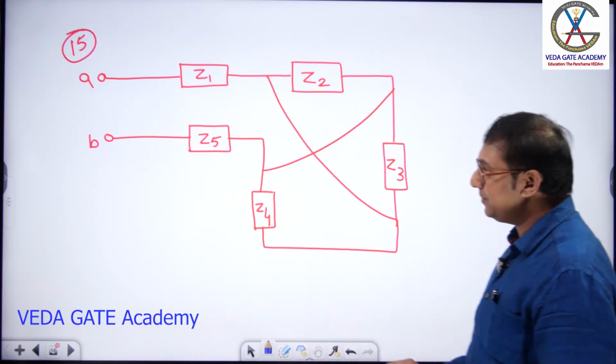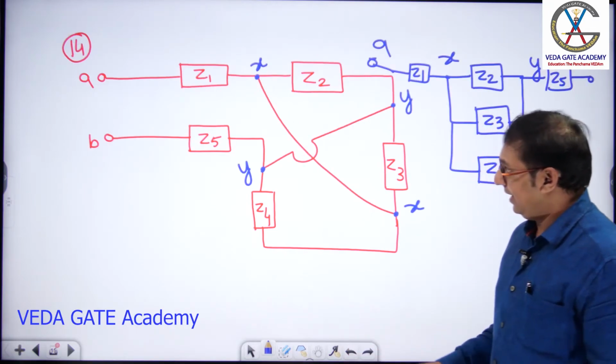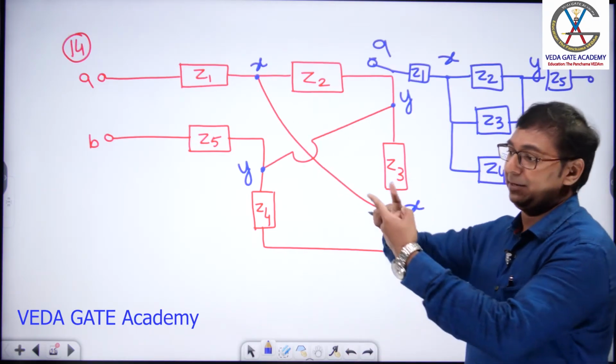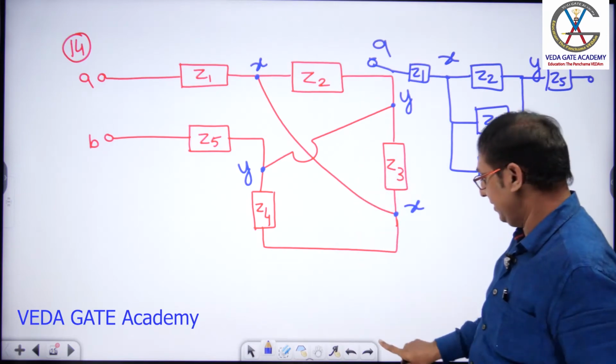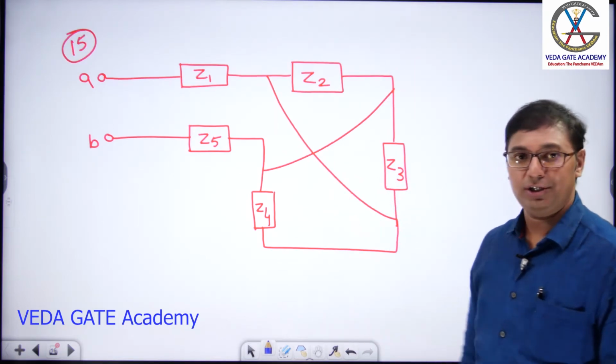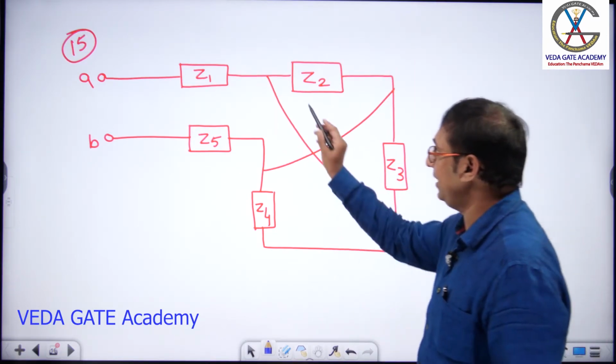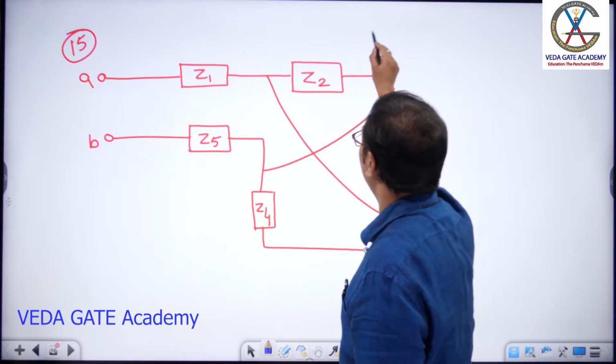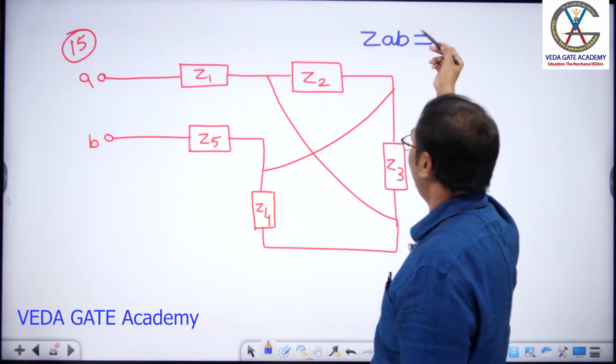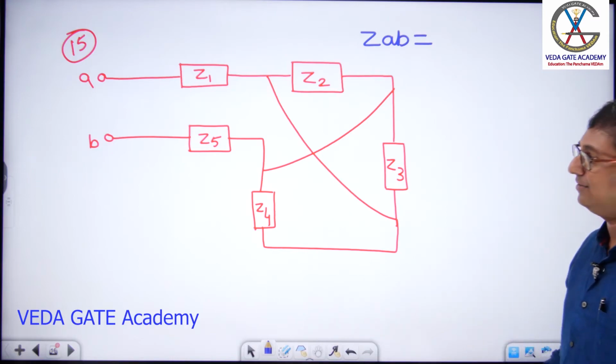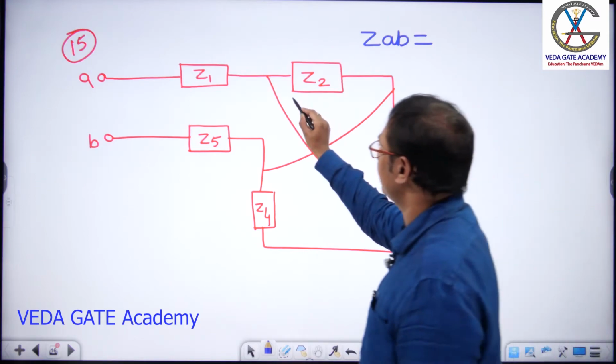What is the difference between the earlier question and this question? In the earlier question, we had a jumper, meaning a wire across the other wire. Whereas in this question, both are shorted. If you ask me what ZAB is here, and you write the same answer, it is wrong. Why is it wrong?